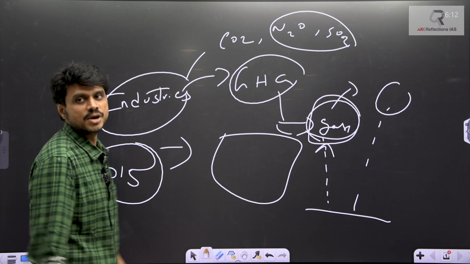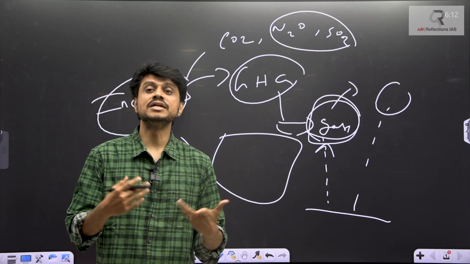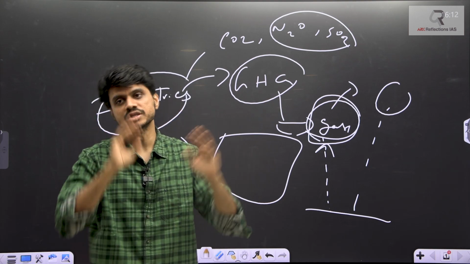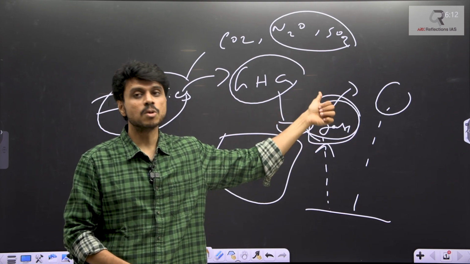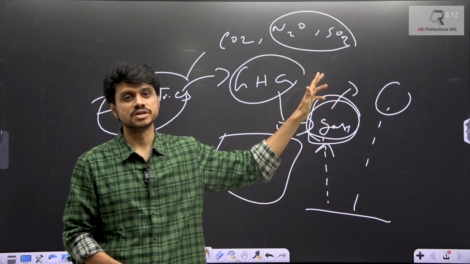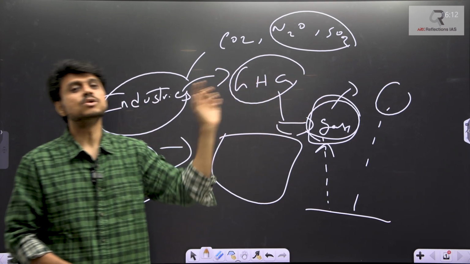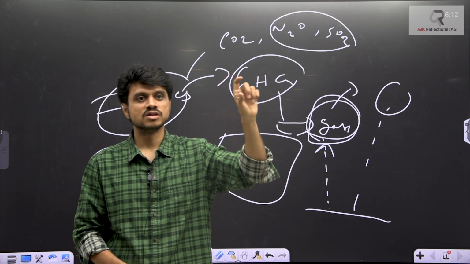In 2015, we made a deal that every country will develop their own INDC, nationally determined contributions. Whatever you want to do, you do. But our ultimate target is that global warming should not rise beyond 2 degrees centigrade. Once a question was asked in one of the state PSCs, I guess: why 2 degrees centigrade? Why not 1, 1.5, 3, 3.5?